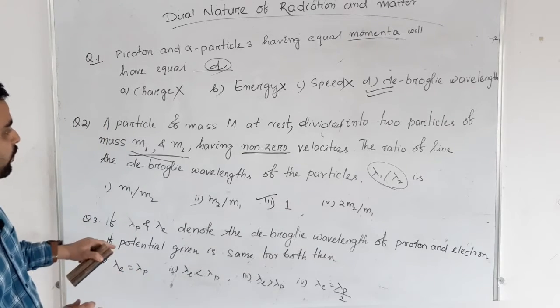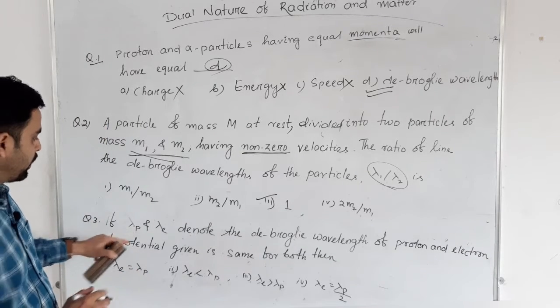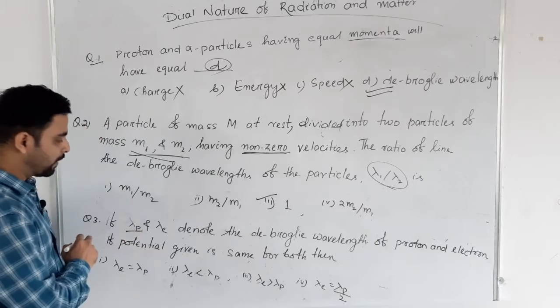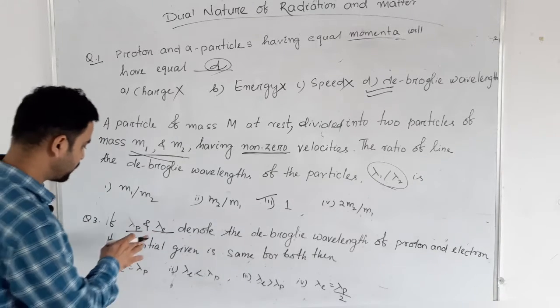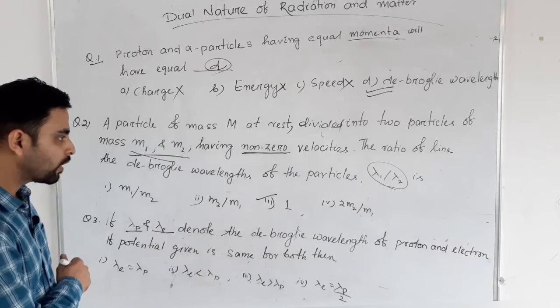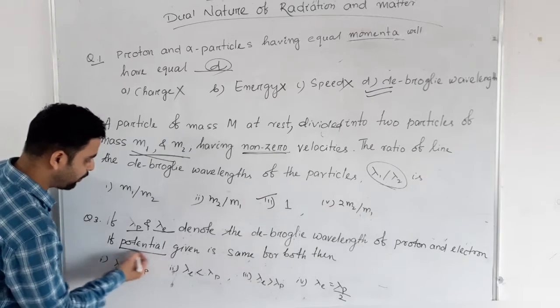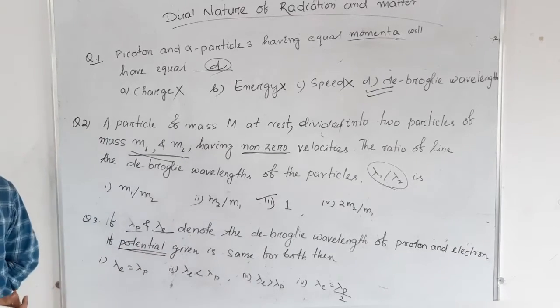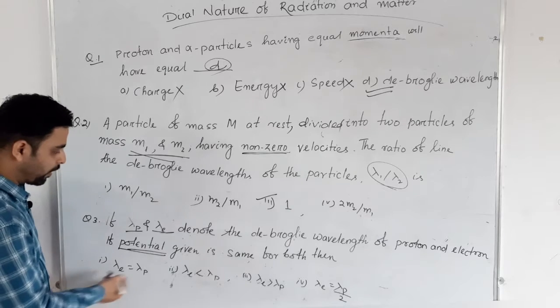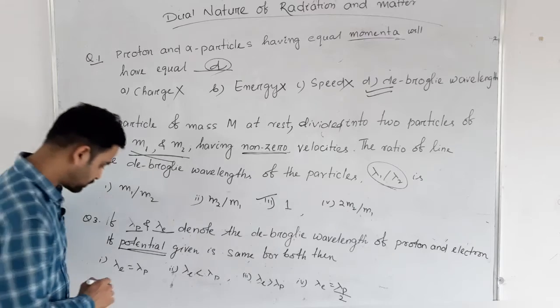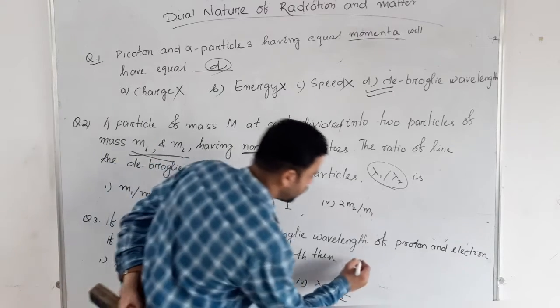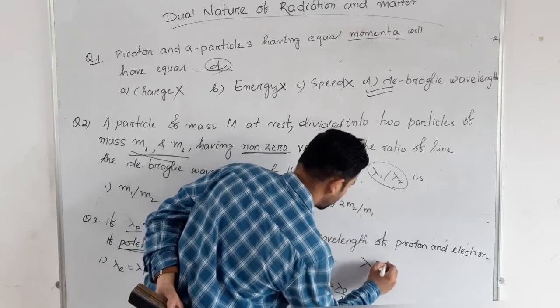Next, let us move. If lambda p is the wavelength of proton and lambda e is the wavelength of electron, and they are accelerated through the same potential, the potential is same. So what is the relation? इनमें से कौन सा ऑप्शन सही रहेगा? देखिए, we know lambda equal to h by p.